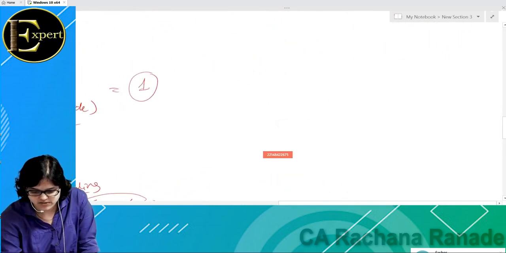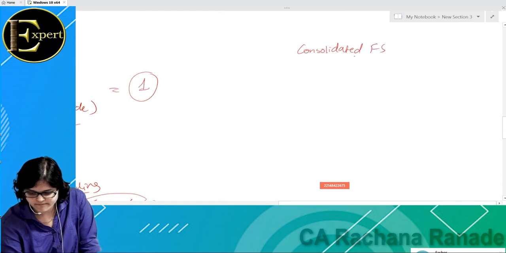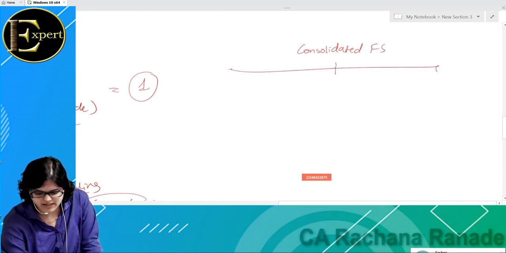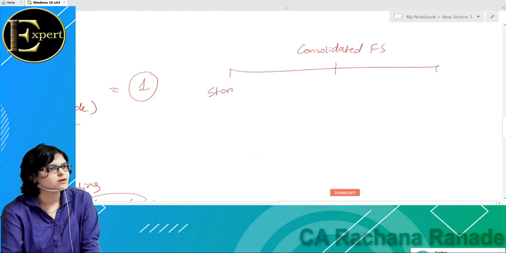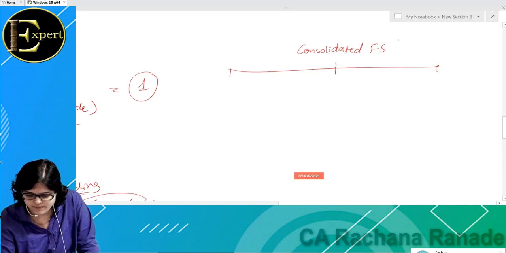So it will be basically standalone to aayega hi aayega na. It will be standalone plus all these na. So consolidated will be standalone plus what? Subsidiaries plus associates plus joint ventures.